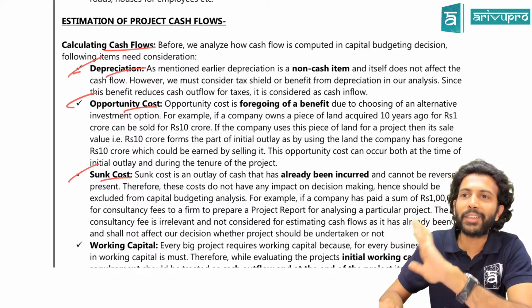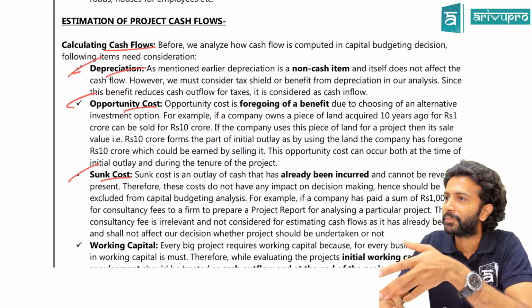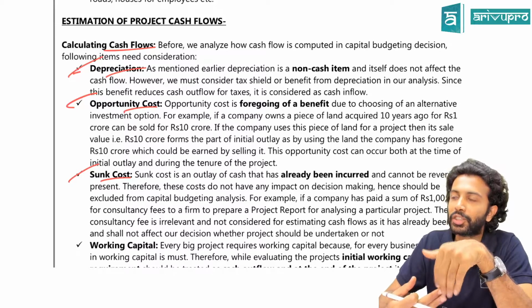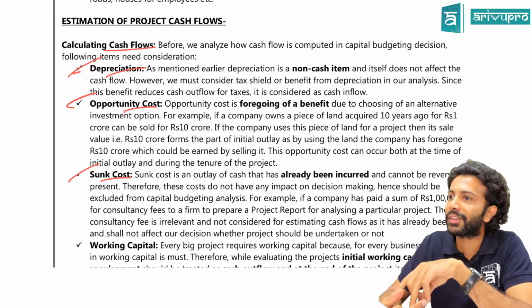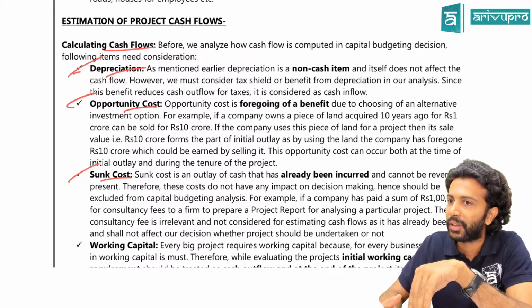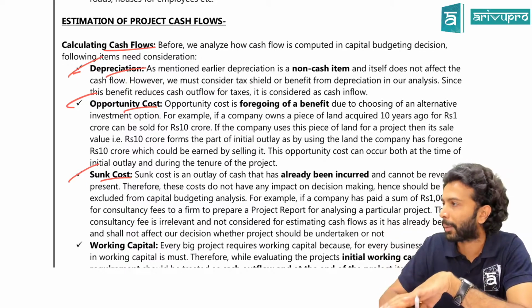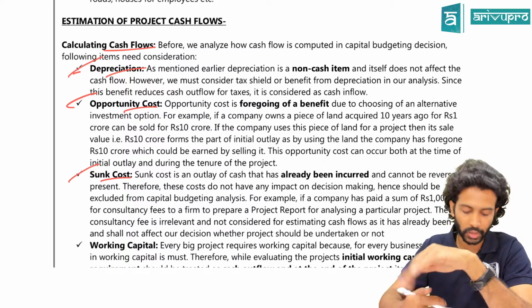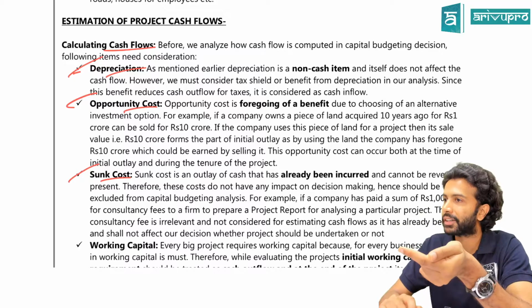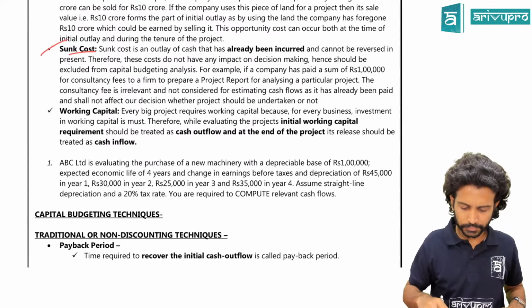Okay. He gave the report. The report said go ahead with the project. Then will this have any impact? Suppose the report said don't go ahead with the project. Then still this cost is anyway paid off. Will he refund this money? That means it is already incurred. So that means it has no relevance on your capital budgeting decisions. Those costs we call a sunk cost, which has already been incurred. So that you can ignore. Working capital we'll see later.